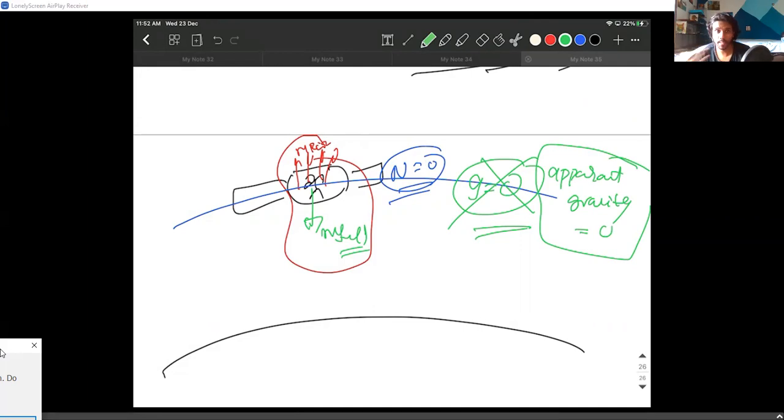You can call it an apparent zero gravity, and that value is 0, and you can always count on this. Apparent gravity is 0 because the normal force is clearly appearing as 0. So it looks as if all the forces acting on you are 0, so you're just floating. But is the gravity still acting? Strictly speaking, the gravity is still acting on you. So please remember that point, the weightlessness of an astronaut who's in space.